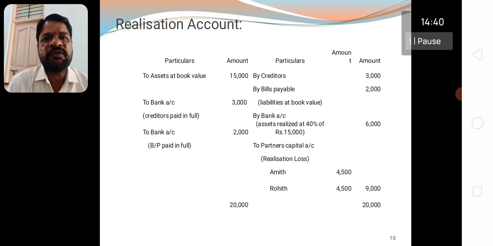It is to be shared by the partners in equal 1:1 ratio, so the realization loss is to be transferred to the partners' capital accounts. Amit 9,000 into 1 by 2 comes to 4,500. Rohit 9,000 into 1 by 2 comes to 4,500, the realization loss.